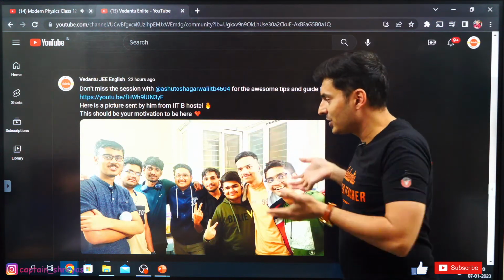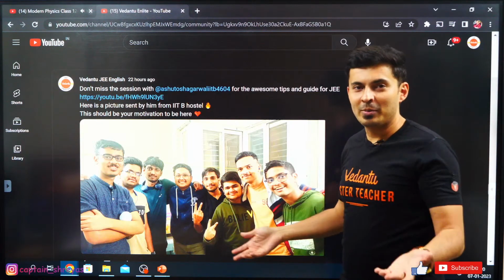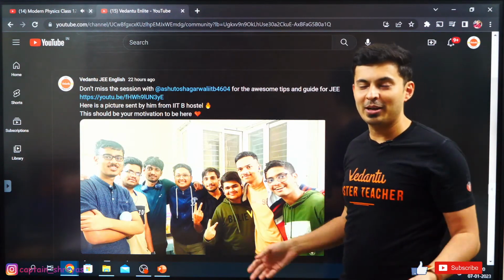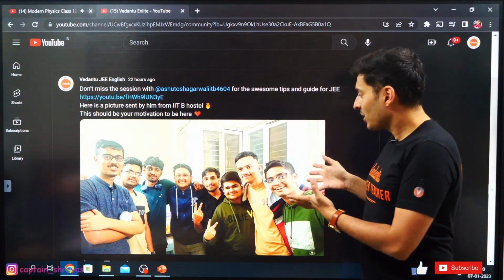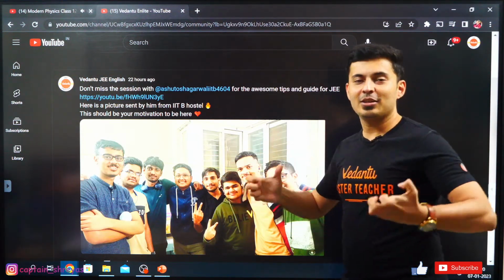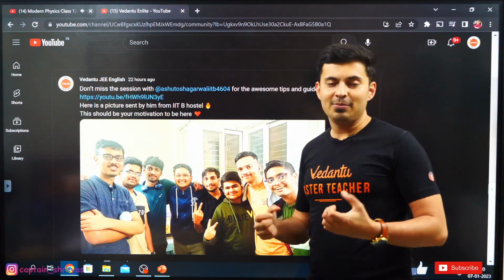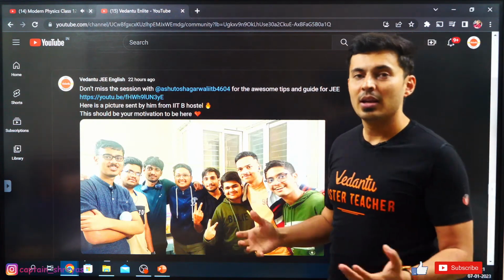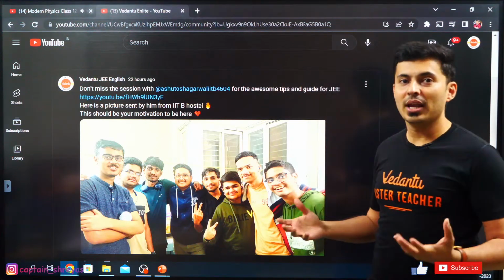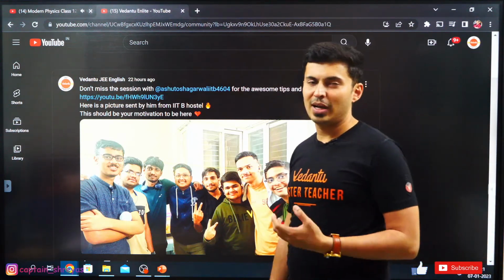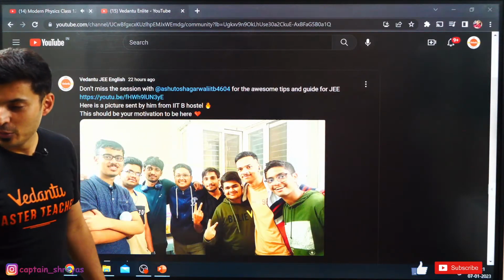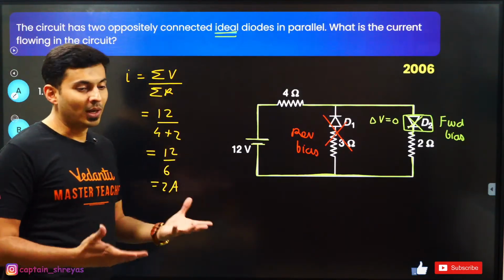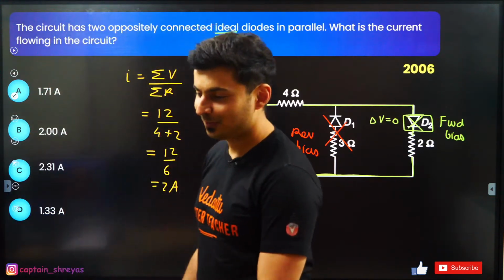You should be in this hostel room next year, maybe from IIT Madras, IIT Delhi, IIT Kanpur, IIT Jodhpur, IIT Hyderabad, whichever IIT it is. Look at these faces, look at the joy in them, and I'm pretty sure you too will be very motivated looking at these pictures. Just browse through the pictures of IIT Bombay or IIT Madras or any IIT or any top college. You will definitely feel like working towards it. You should never feel down.